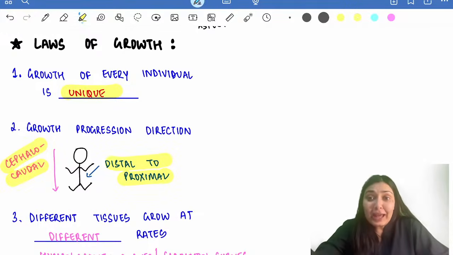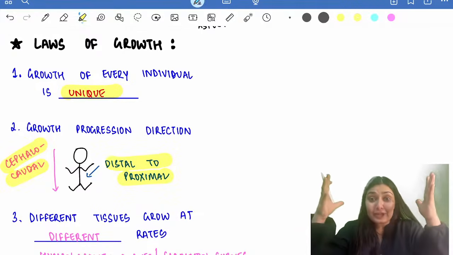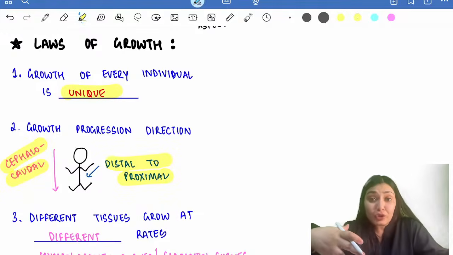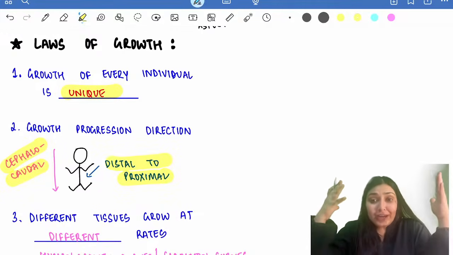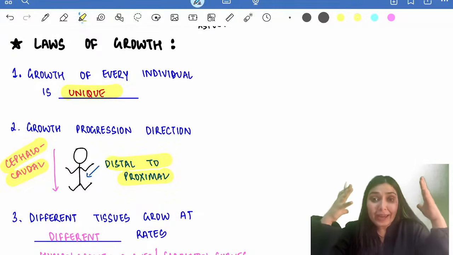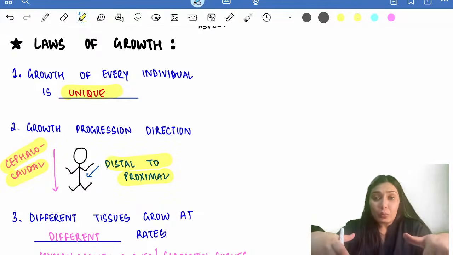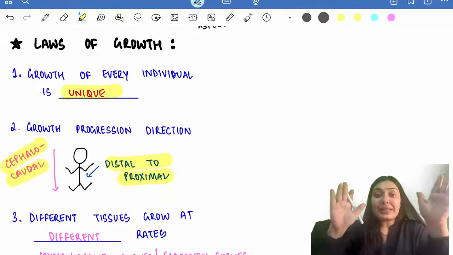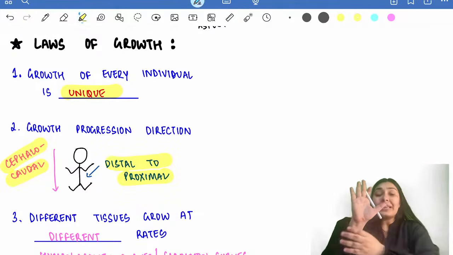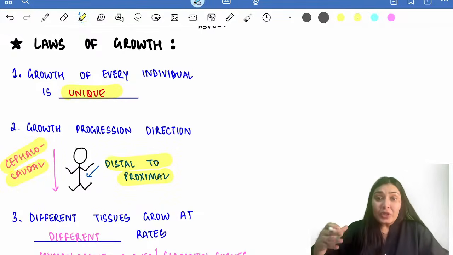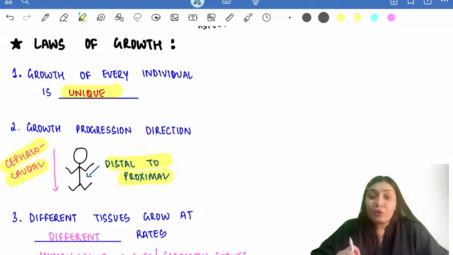What do I mean by that? Have you ever seen a newborn? The head size of a newborn is big as compared to the body of the newborn. And as the child grows, the trunk grows, the limbs grow. So the direction of progression of growth is from the head, cephal, down, cephalocaudal direction, and within the limbs it is distal to proximal. That means my hands will grow first, then my forearms, then my arms, right? So remember that progression of growth is in the cephalocaudal and distal to proximal direction.